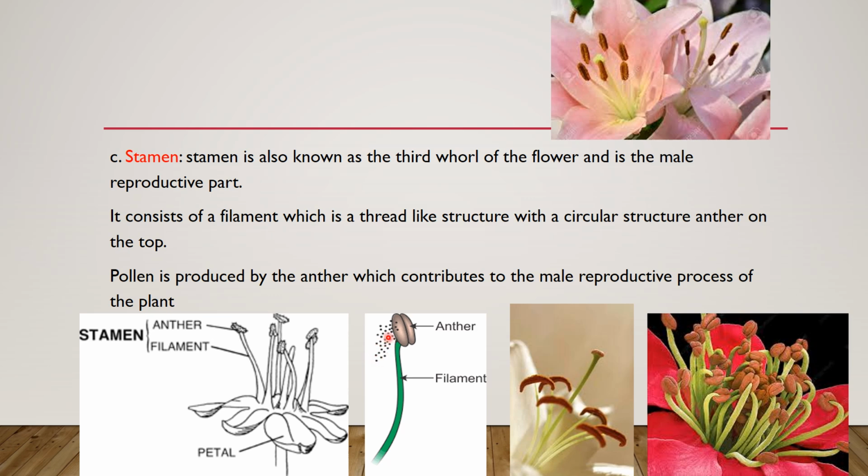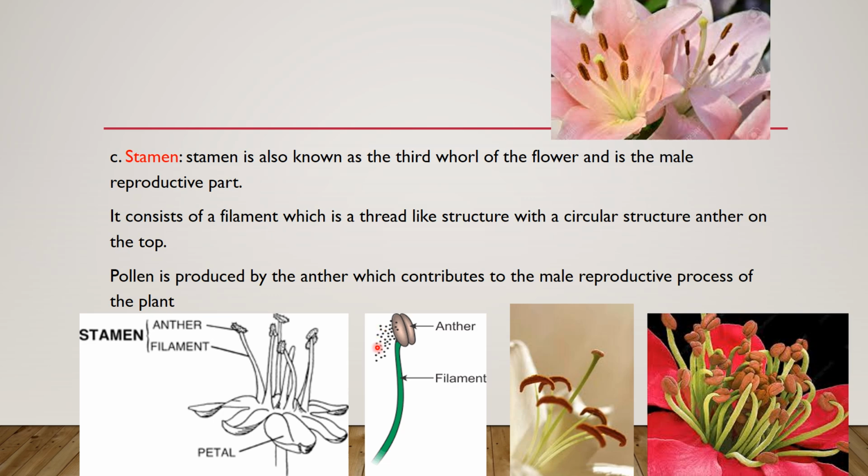So this is the pollen, which is the male reproductive spores. These pollens should fertilize the egg or the ovule in the ovary to give the fruit, which holds the embryo of the plant, and to give the seed.